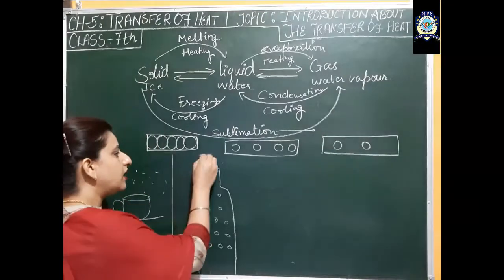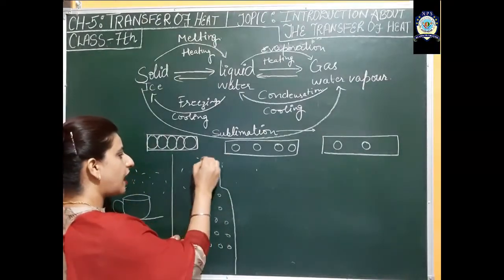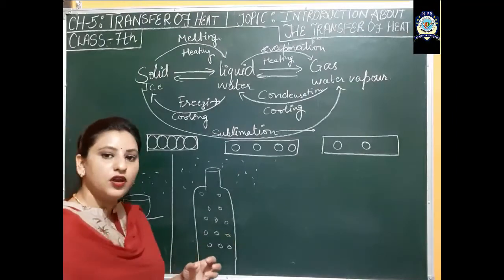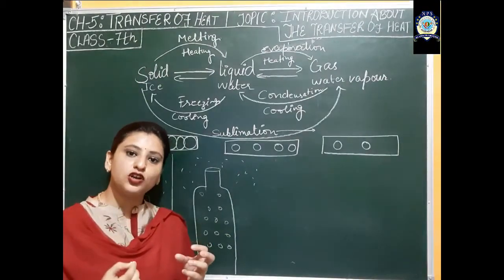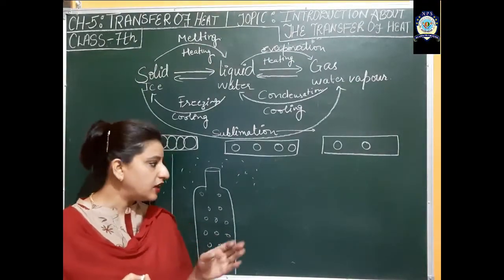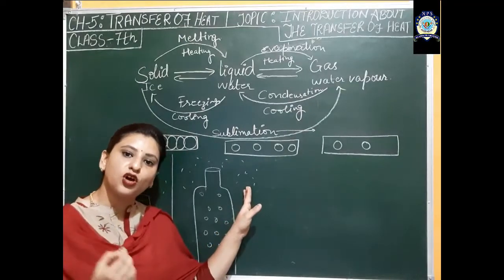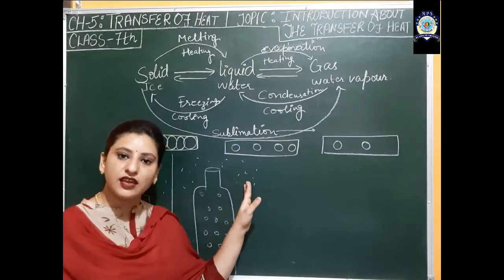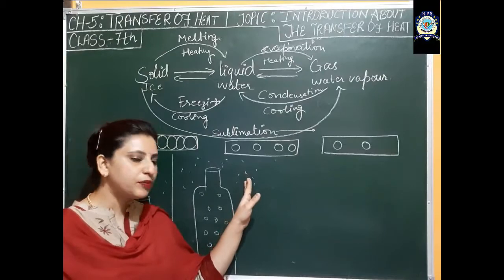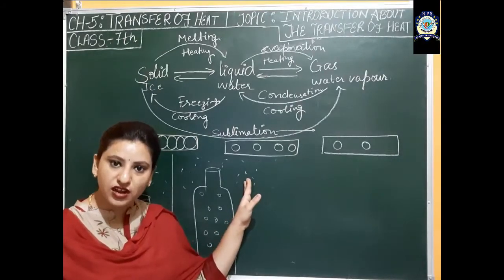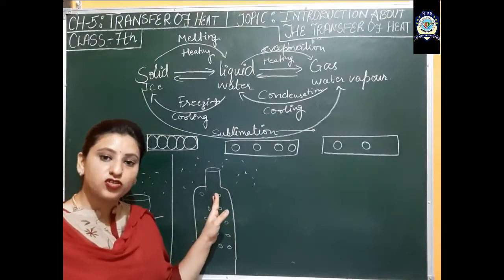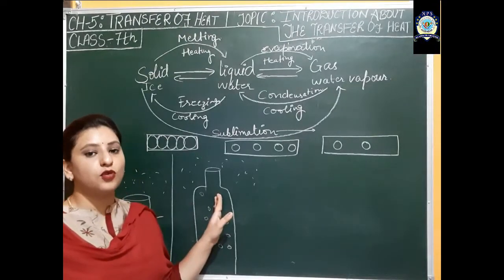Here the surrounding air, which in summers has water in the form of water vapors. These water vapors are at a higher temperature as compared to the bottle, because the bottle is maintained at a lower temperature.